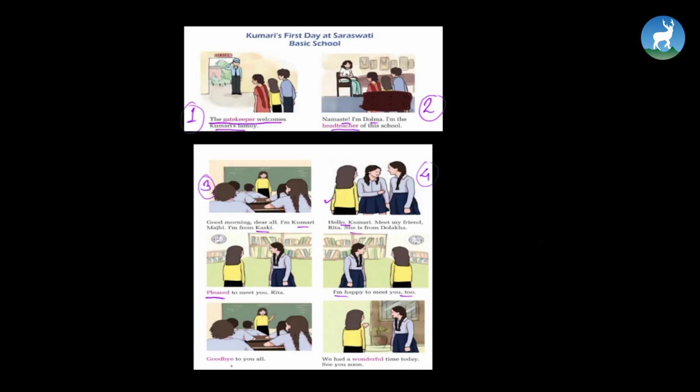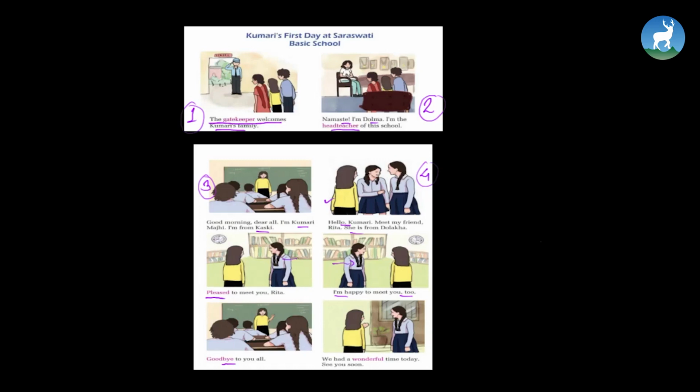Now, this is the time that she has to go back home. She says goodbye to you all in front of the class, to all of her classmates. "We had a wonderful time today." Now she is talking to her friend again. And guess who is the friend? Yes, she is Rita.